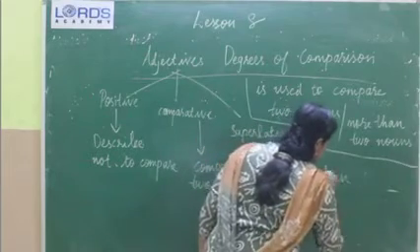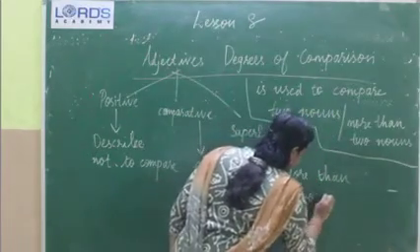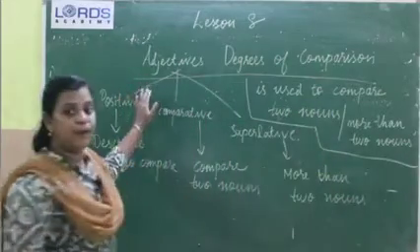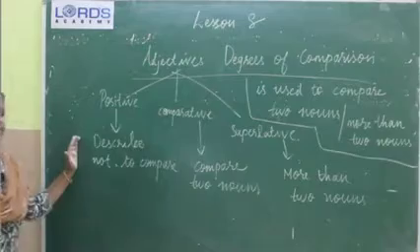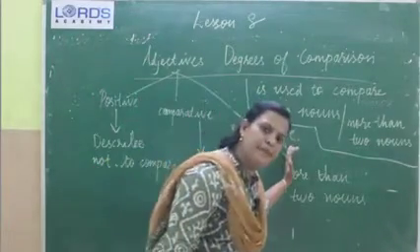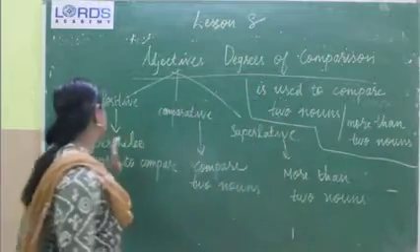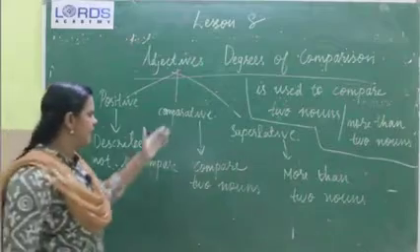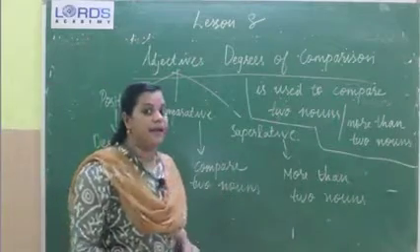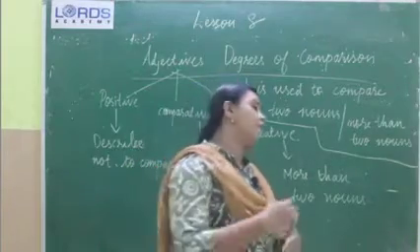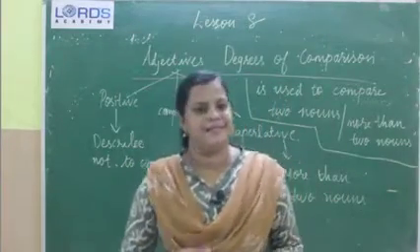Children, see which are the 3 degrees of comparison. First one is positive degree, second one comparative, third one superlative. Positive degree is used to describe, not to compare anything. Comparative degree is used to compare two nouns. Superlative degree is used to compare more than two nouns.